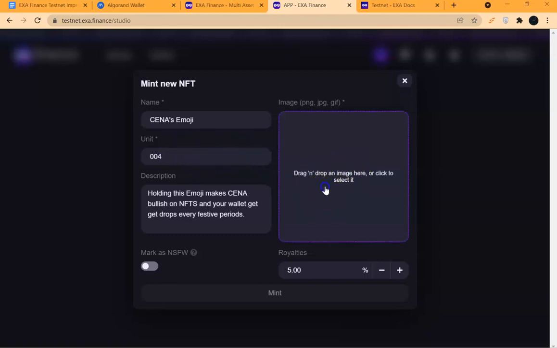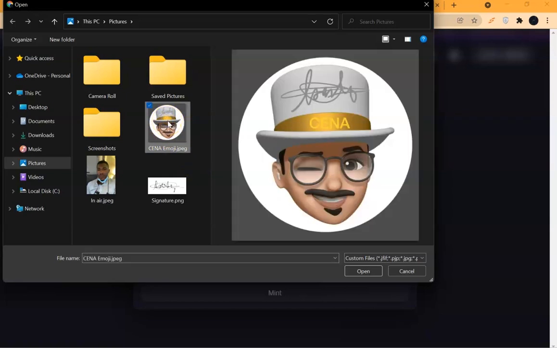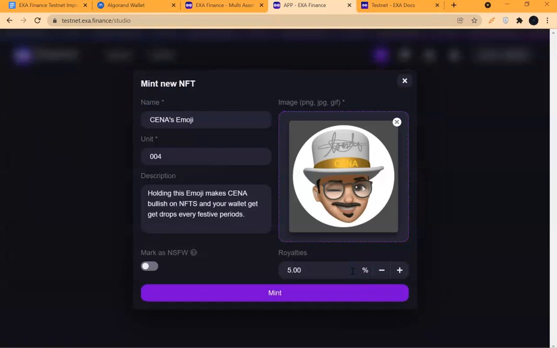So you come here, you click on this, and it will open up a space for you to upload. Let's say this is Sena's emoji. I select it in my drive, I open it up, so it automatically opens it up. Then I adjust my royalty. I don't like 5%, I'm just cool with 2%. Whatever you are cool with, you can adjust yours to 10%, or 15%, whatever. The point is, just mint an NFT for the sake of testnet.